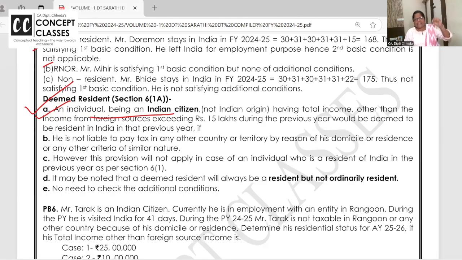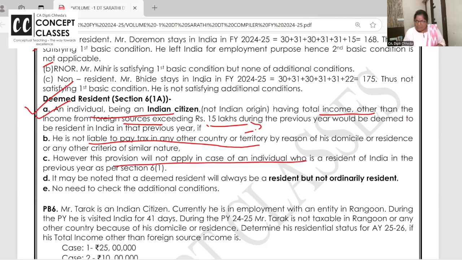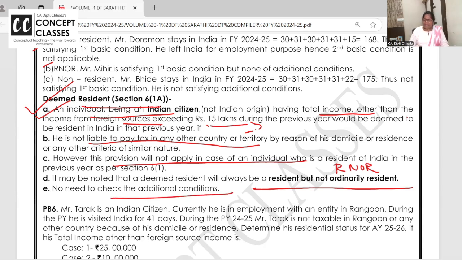Look. An individual being Indian citizen, not Indian origin, Indian citizen, staying abroad or anywhere, but having total income other than foreign sources, means income in India greater than 15 lakhs, and he is not liable to pay tax in any other country. This provision will not apply if you are a resident by 6(1) or 6(6), basic and additional element. It may be noted, deemed resident under section 6(1)(a) will always be resident but not ordinary resident. No need to check additional days.